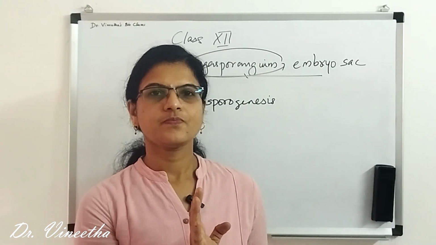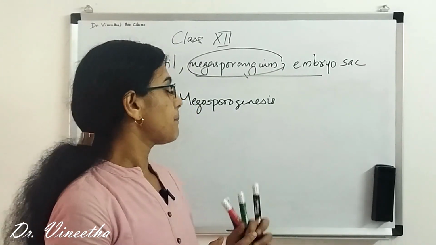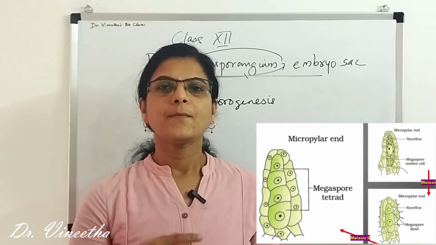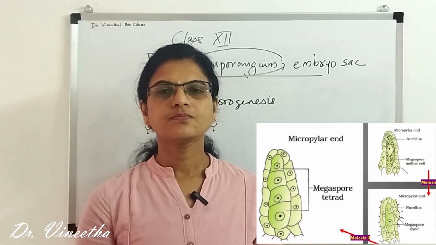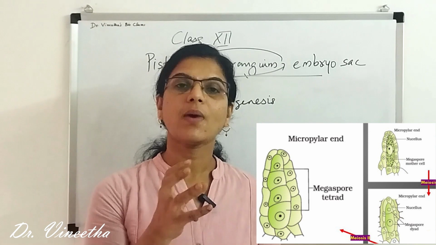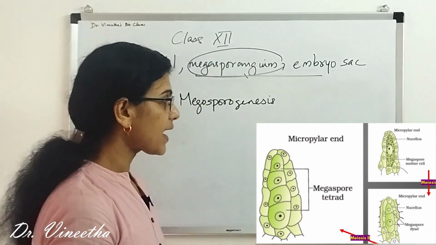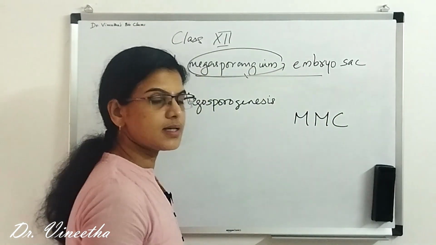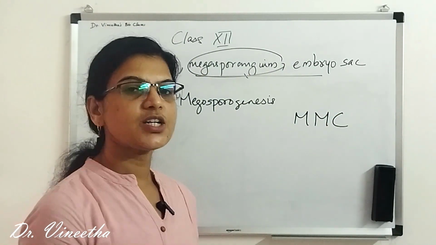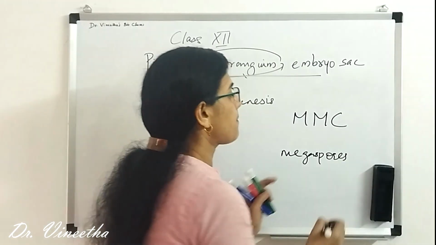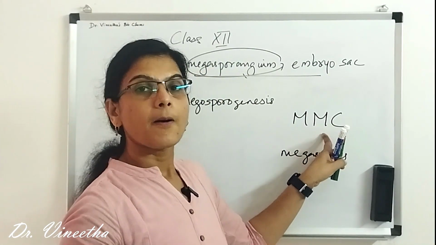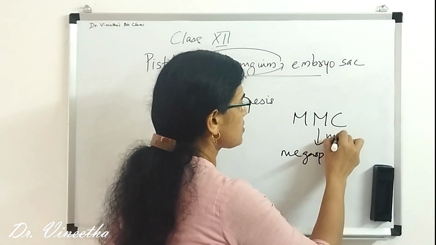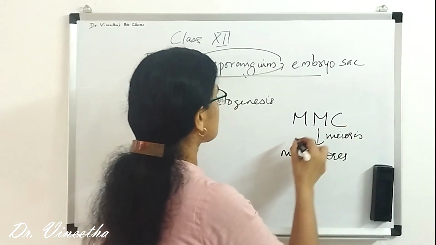So megasporogenesis is the formation of megaspores from megaspore mother cells. Megaspore mother cells are known as MMC. So the process of formation of megaspores from megaspore mother cells by the process of meiosis is called